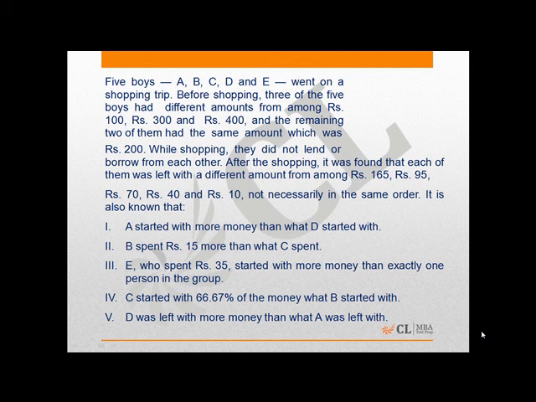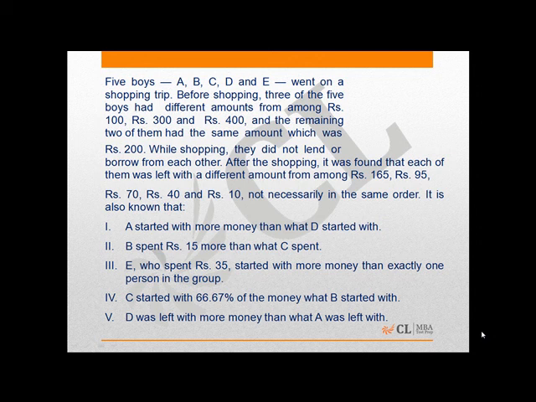This question talks about five friends A, B, C, D, and E who went on a shopping trip. Before that trip, they were carrying amounts with them. The amounts were rupees 100, 300, and 400 with three of the friends, and the remaining two were having rupees 200 each with them. It is also mentioned that they did not lend or borrow from each other.